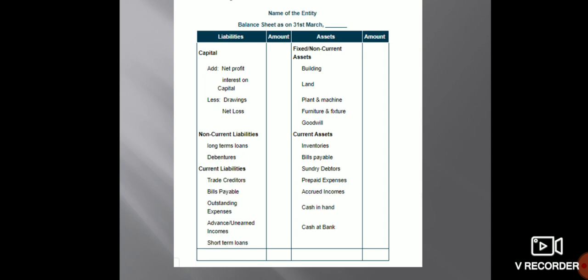So now I give some important questions which are repeatedly asked in the university exam. The first question is, what is an economic transaction, and explain the forms of transaction. The second one, what are final accounts, explain in detail. Third, give the format of the profit and loss account and balance sheet with imaginary figures.